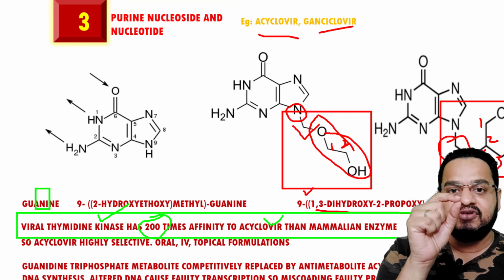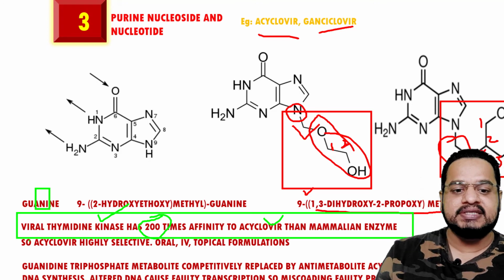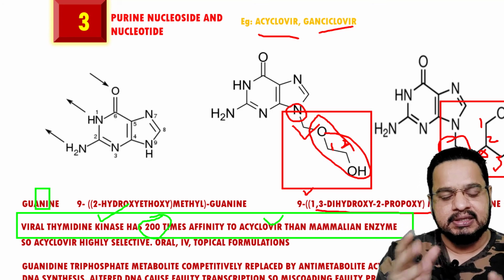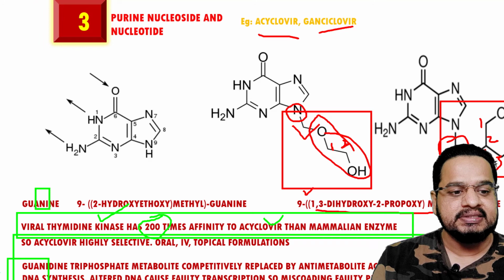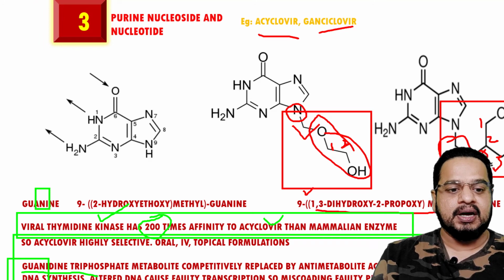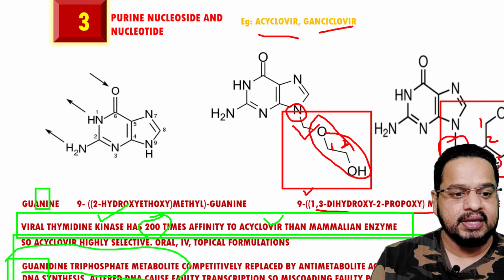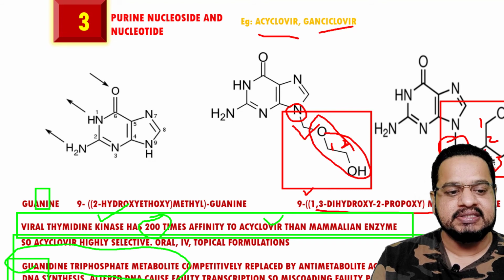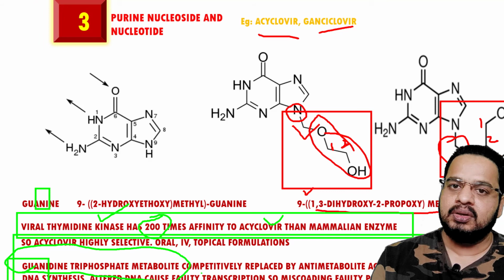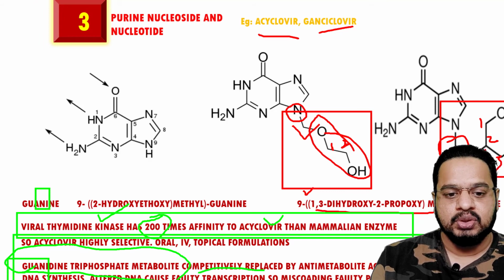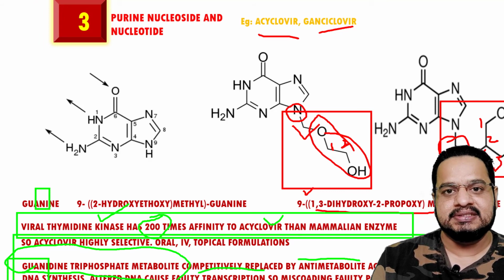So guanidine triphosphate metabolites are competitively replaced, the same line I have written here, what I have just explained to you. This is the guanidine triphosphate metabolite. Which one is guanidine triphosphate? That would be your adenine and guanine. Understand? So it competitively replaces.